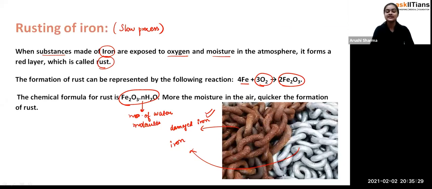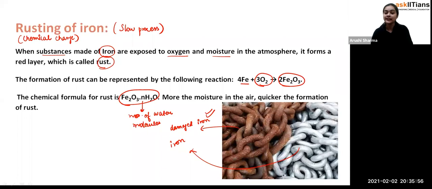Okay, but see, student, once there is a layer of rust formed over the iron, reversing that is very difficult, it is not possible. That is why we call the rusting of iron a chemical change. We take the example of rusting of iron as a chemical change, because it is not reversible in nature.